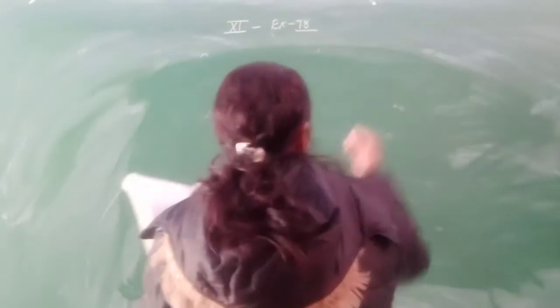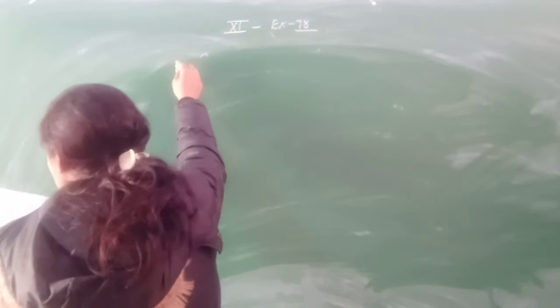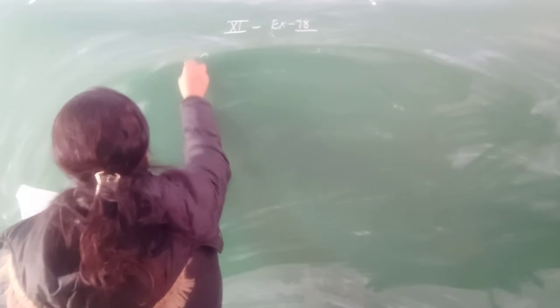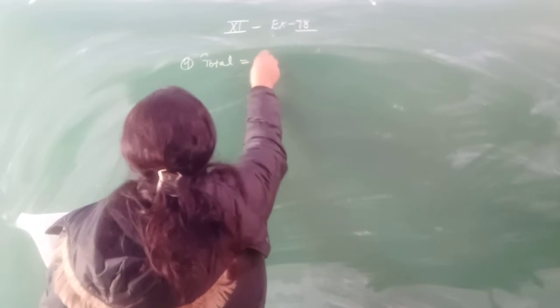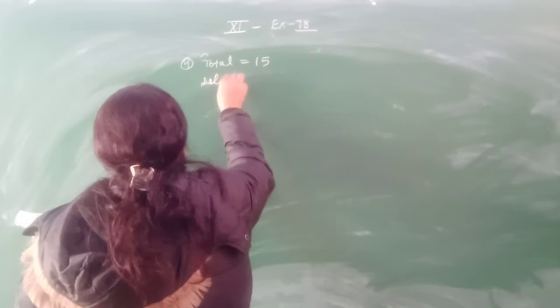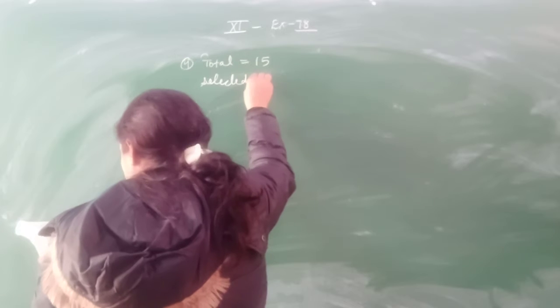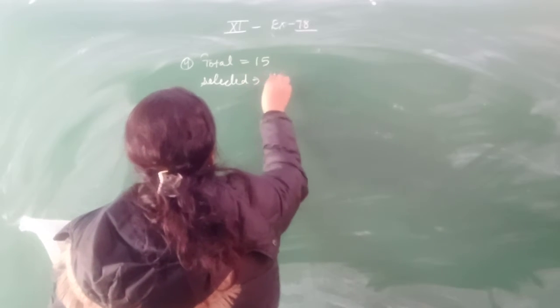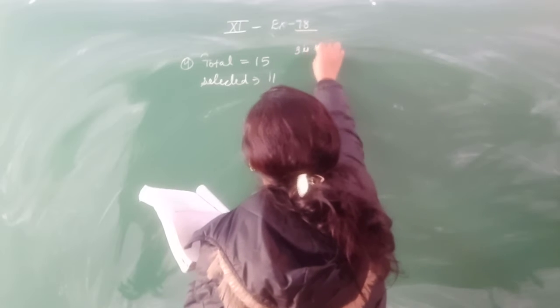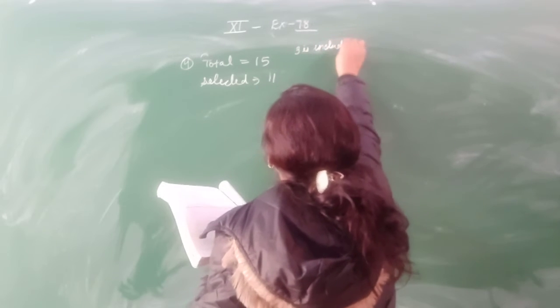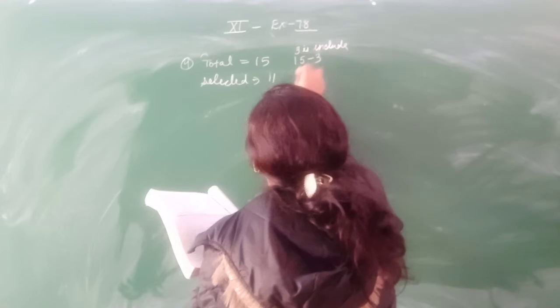So in question number 4, your total is 15 and selected is 11. Clear?